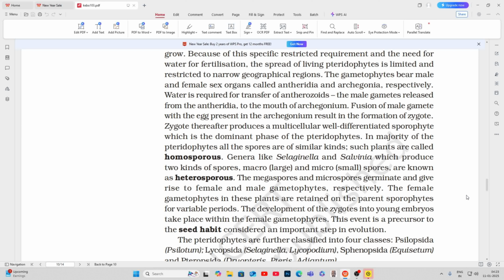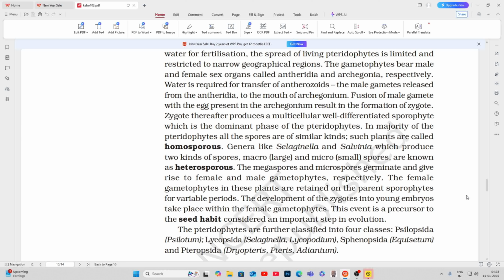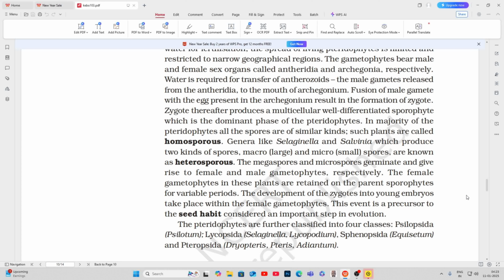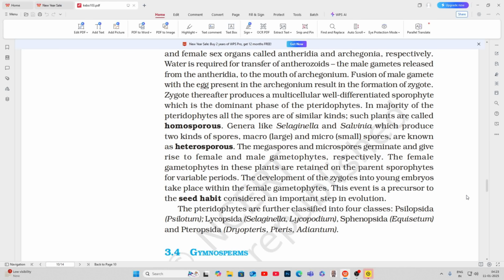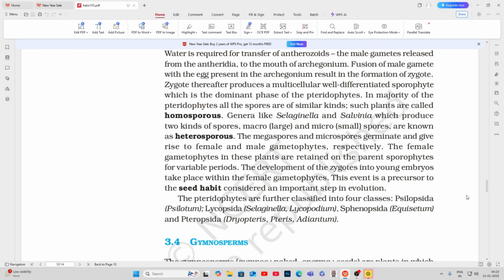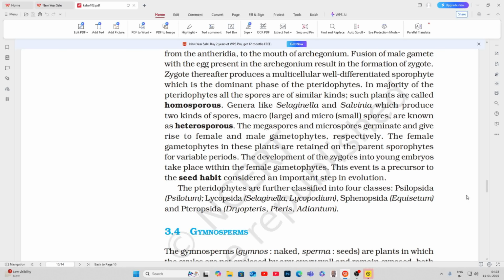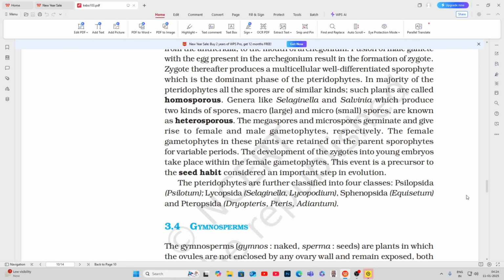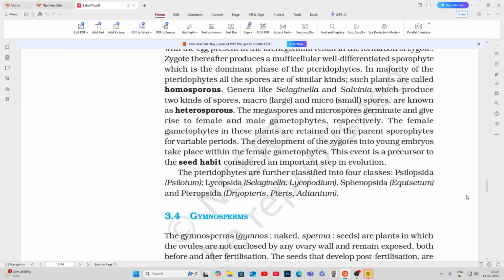Fusion of the male gamete with the egg present in the archegonium results in the formation of the zygote. The zygote thereafter produces a multicellular well-differentiated sporophyte, which is the dominant phase of the pteridophytes. In the majority of the pteridophytes, all the spores are of similar kinds. Such plants are called homosporous. Genera like Selaginella and Salvinia, which produce two kinds of spores, macro (large) and micro (small) spores, are known as heterosporous. The megaspores and microspores germinate and give rise to female and male gametophytes, respectively.